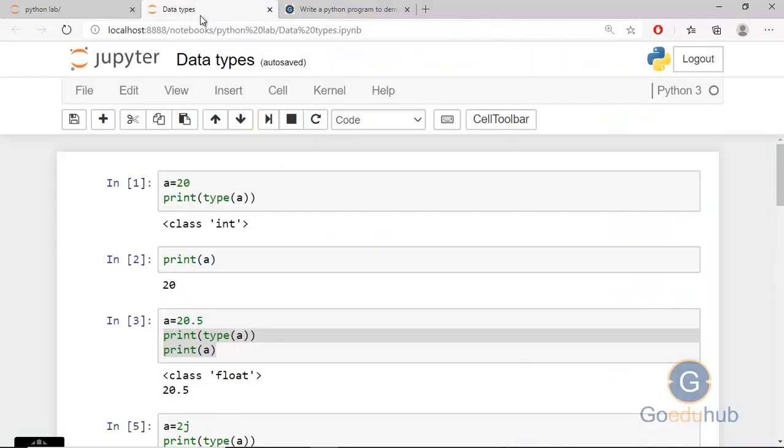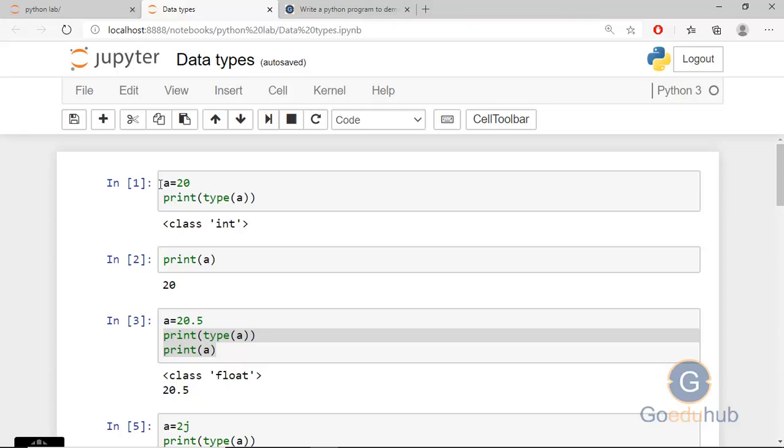Here I have opened a Jupyter notebook file, and inside this I have written some code. First of all, I'm talking about the integer data type. For the integer data type in Python, I already told you I don't need to define the data type before the variable. So I'm just simply declaring the variable a equal to 20, just like in the English language, we write a equal to 20 means it has the value 20. In Python, a is assigned the value 20, and the data type is automatically assigned according to the value.